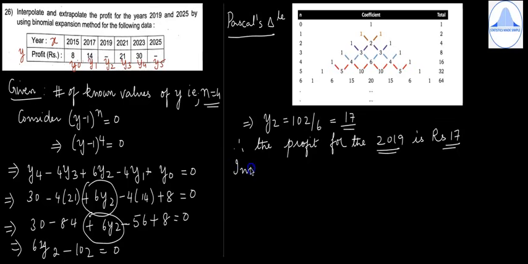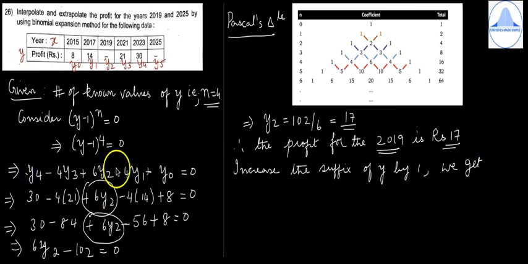Now next is to increase the suffix of y by 1. So when we increase the suffix of y by 1, in this particular equation you should increase only the subscripts.